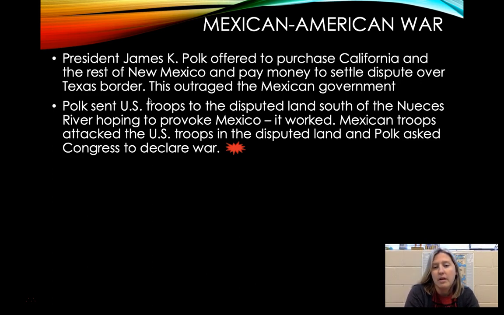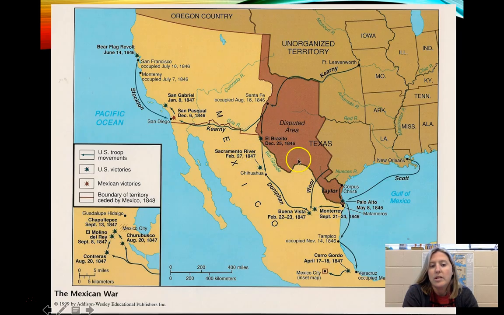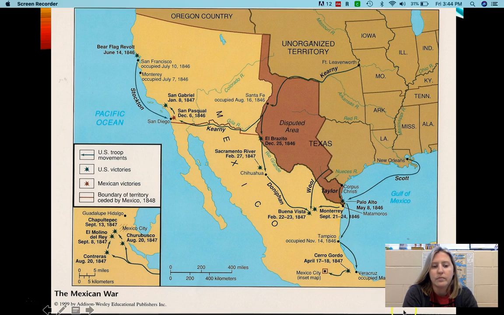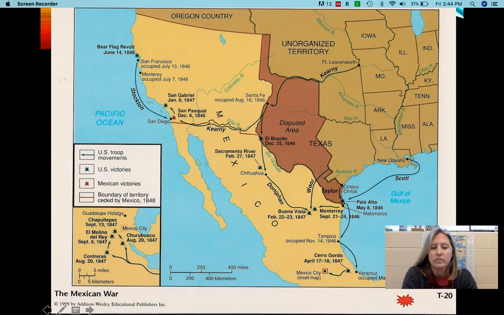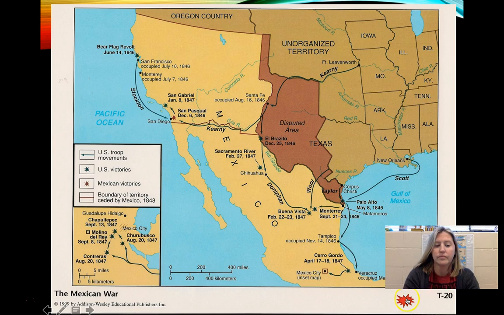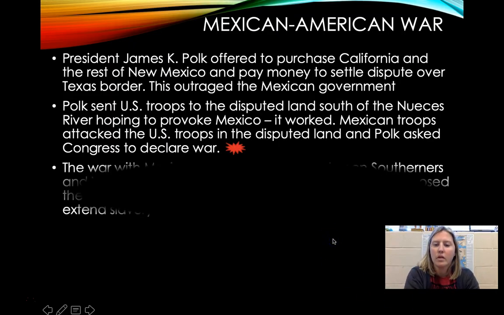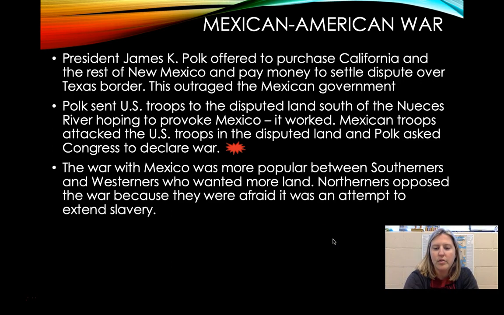Well, it kind of worked because then the Mexican troops attacked the U.S. troops in that disputed land area, and Polk asked Congress to declare war. So Polk sent troops to this area here, and that's when Mexico attacked, and Congress declared war. The war with Mexico was more popular among Southerners and Westerners who wanted more land. The Northerners opposed the war because they were afraid it was an attempt to extend slavery.